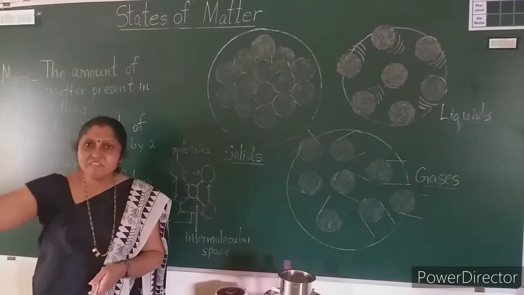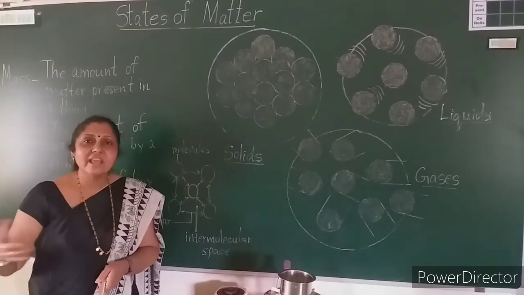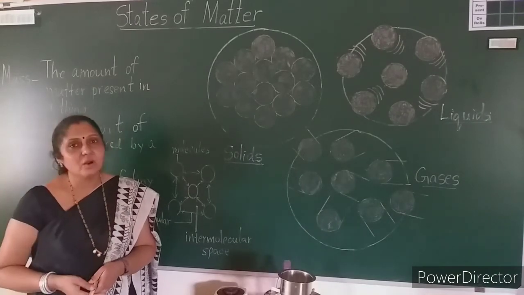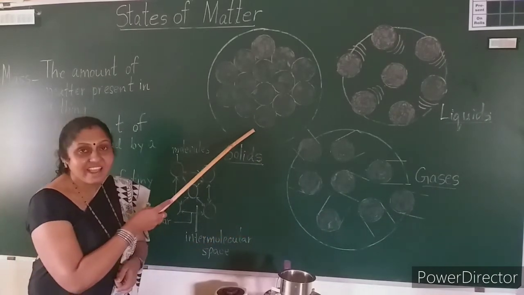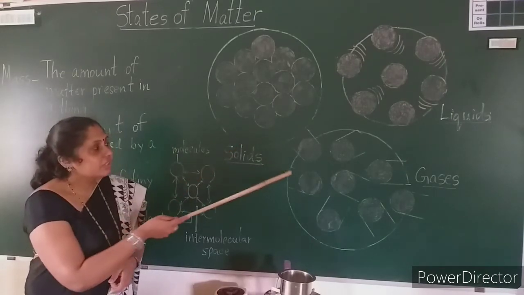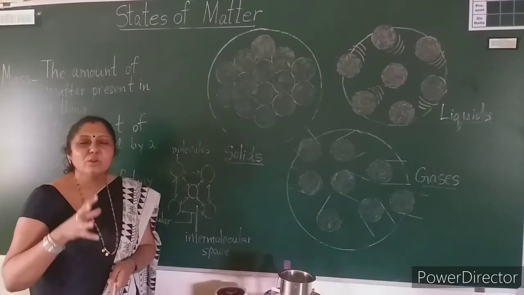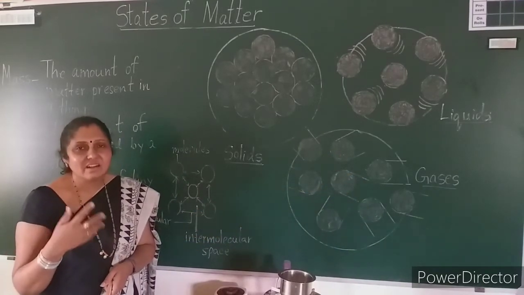You have air everywhere. It is spread out, so the molecules in air are also spread out. They are not intact like the molecules in the solid, so they go on moving about.